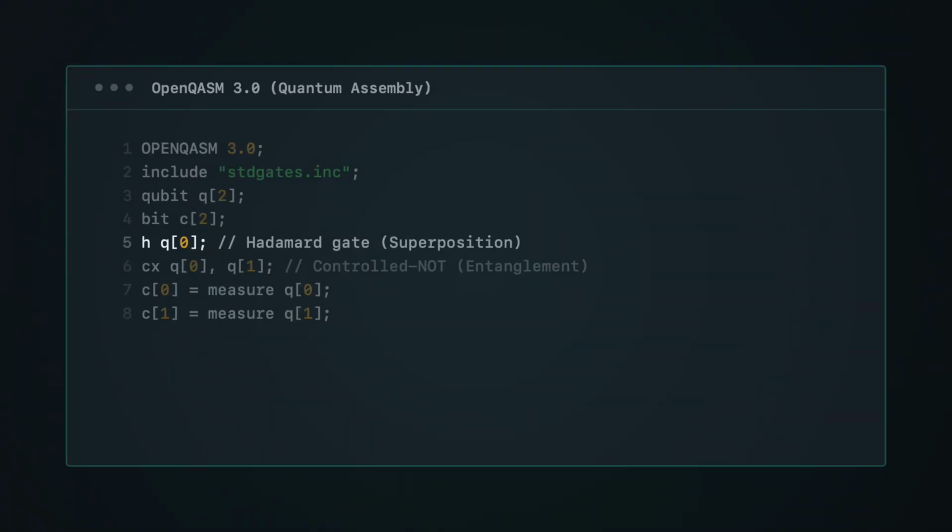Look at how we actually program these machines. This is OpenQASM, the assembly language of quantum circuits. We don't write loops or conditionals. We manipulate individual qubits with electromagnetic pulses representing quantum gates. Here, a Hadamard gate puts a qubit into superposition, and a controlled-NOT entangles it with another. It's a completely different programming model.